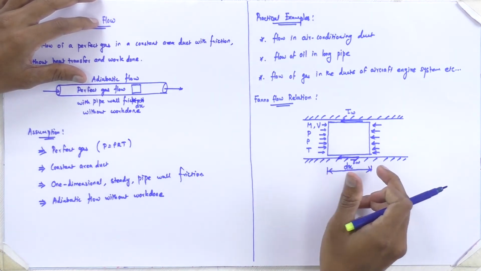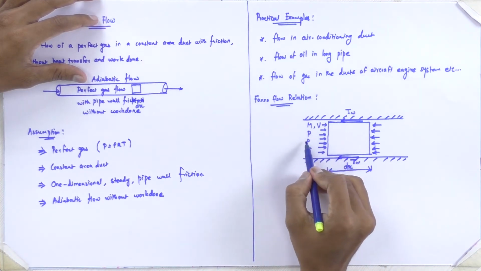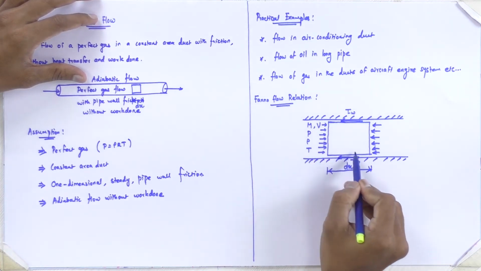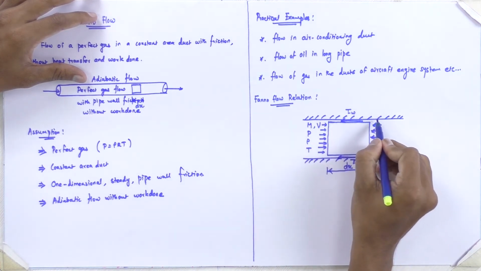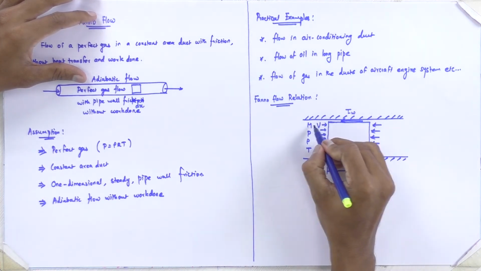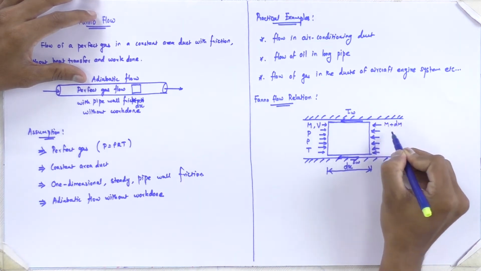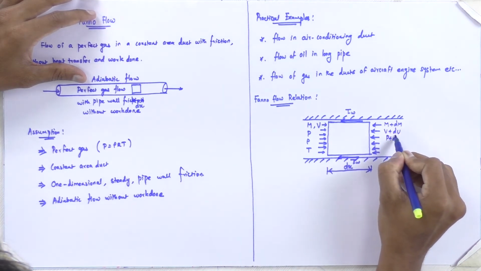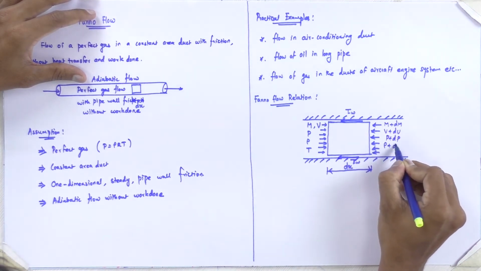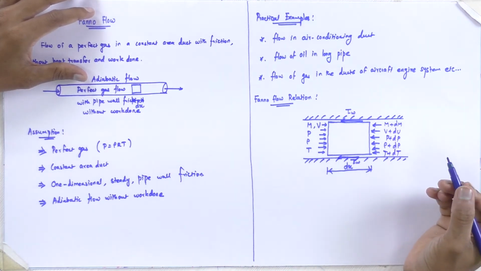Let us consider here, due to this dx length, these properties will vary due to this frictional shear stress. So that variation now we are going to represent in differential terms. So here we have M plus dM and V plus dV, p plus dp, rho plus d rho, and T plus dT.